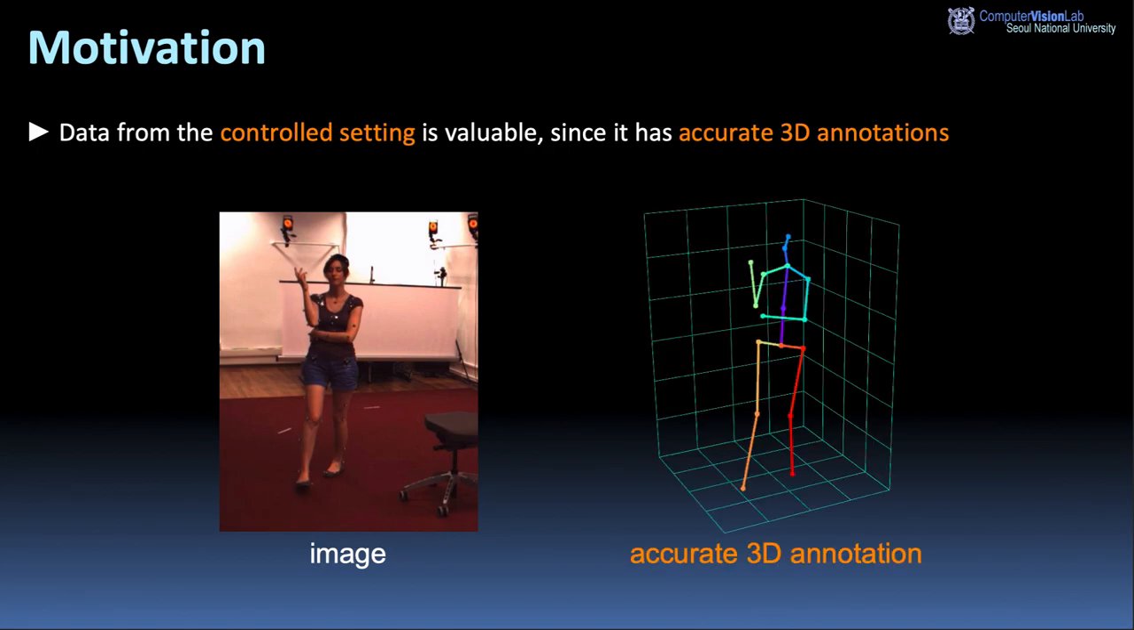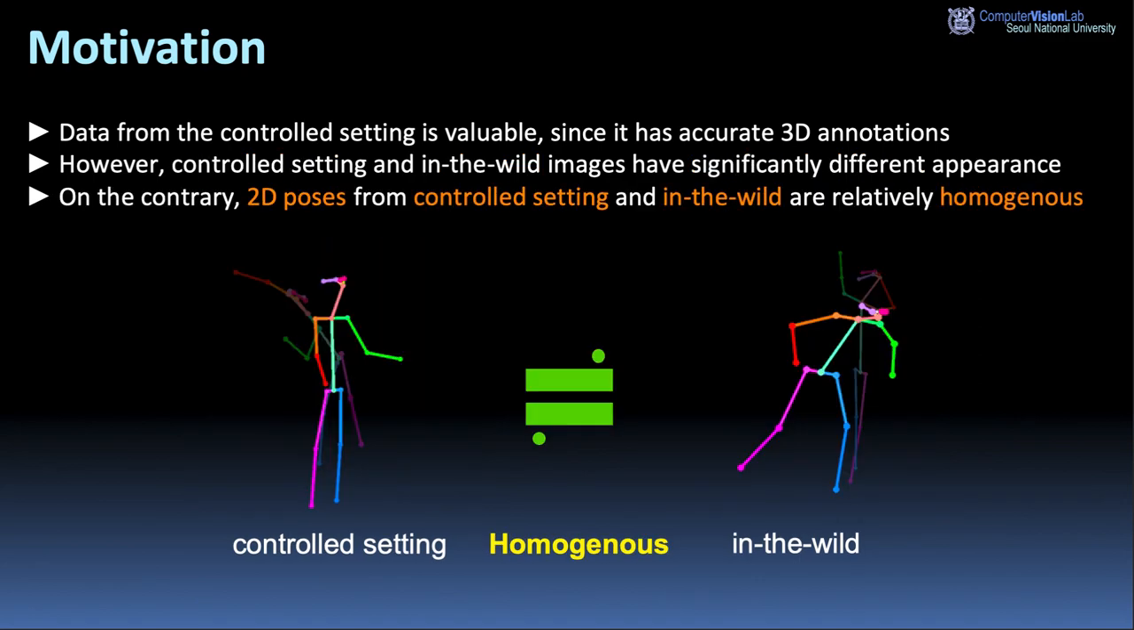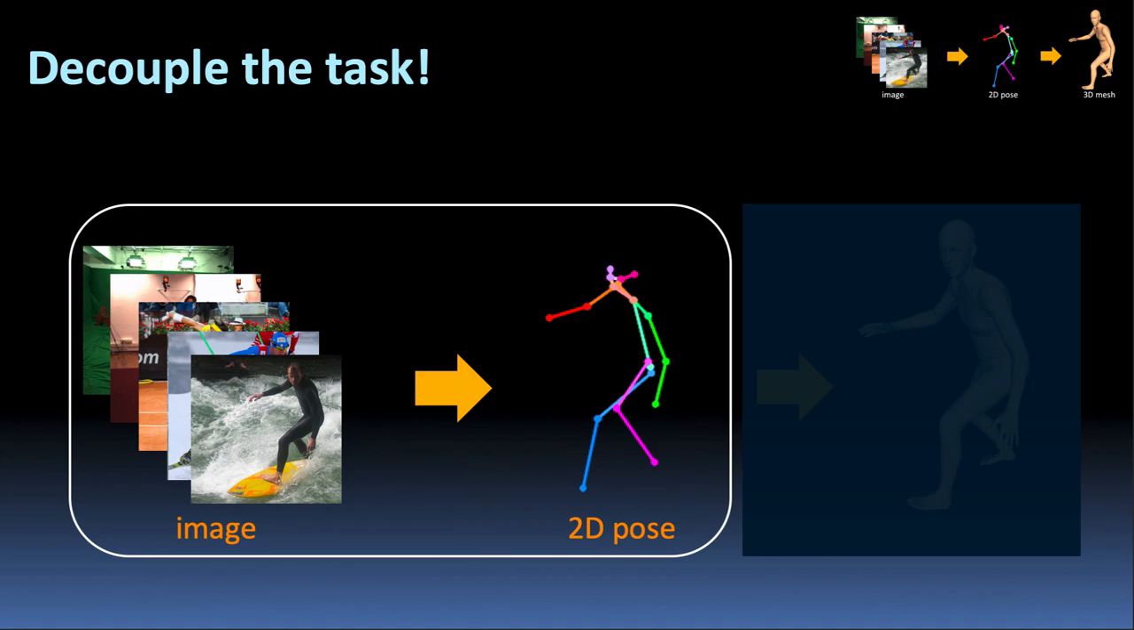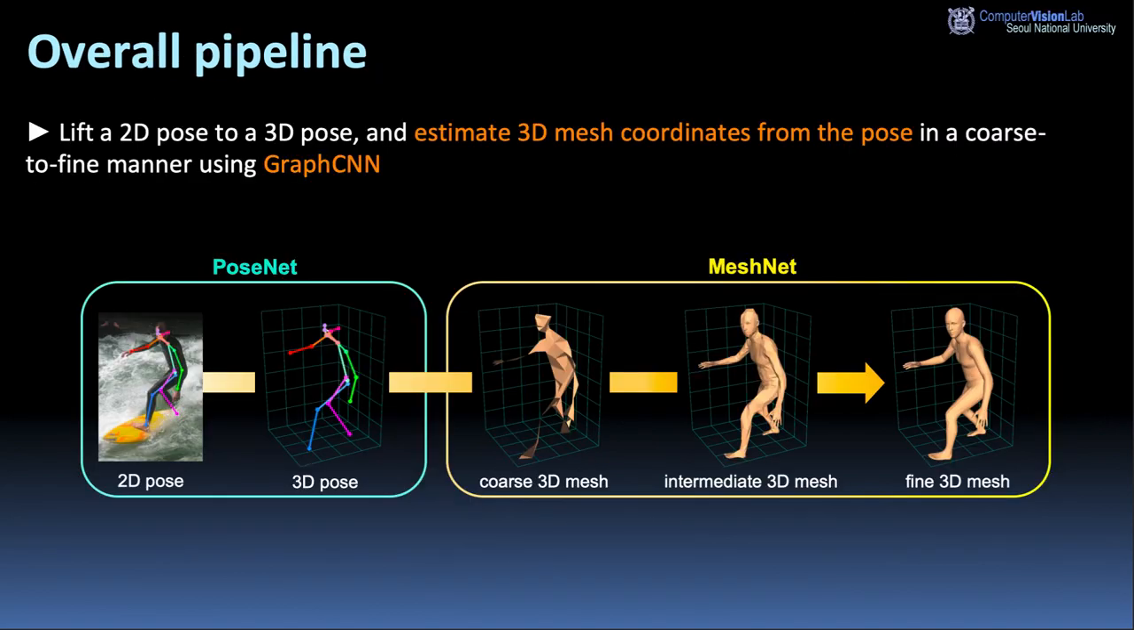In the literature, the data captured from the controlled setting has been valuable training data because it has accurate 3D annotations such as 3D joint locations. However, the data has a domain gap problem because it has very different image appearance compared to in-the-wild images. On the contrary, 2D poses from the controlled setting and in the wild are relatively homogeneous. In this context, we decouple the task into 2D human pose estimation from an image and 3D human mesh estimation from a 2D human pose to solve the domain gap.